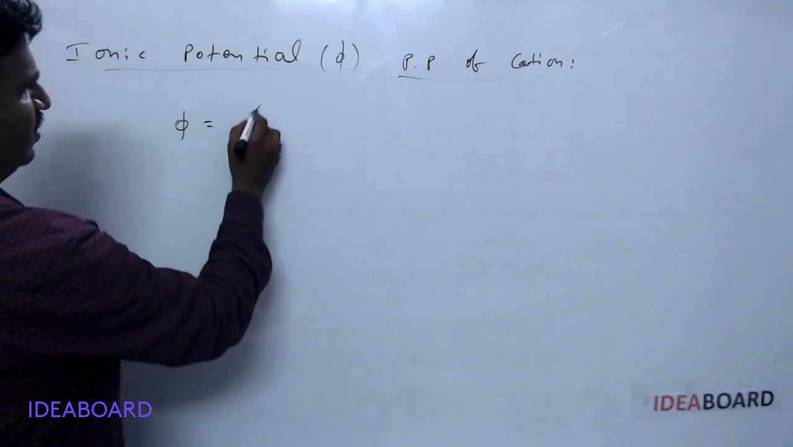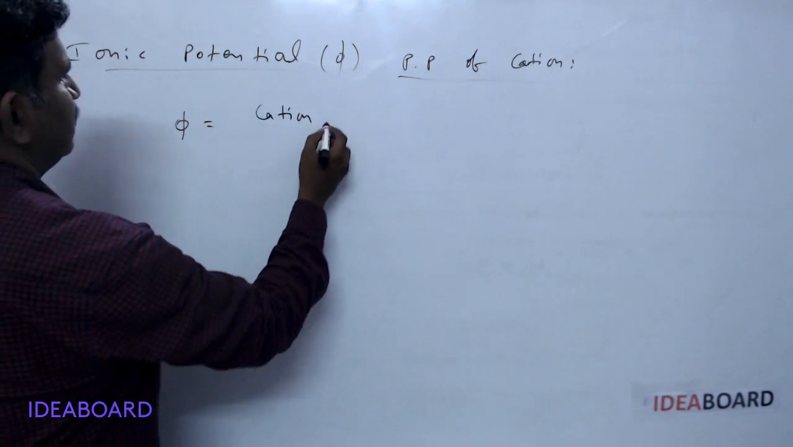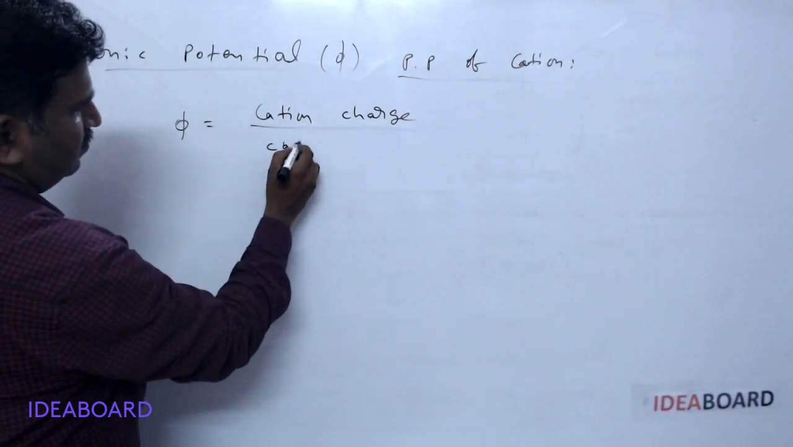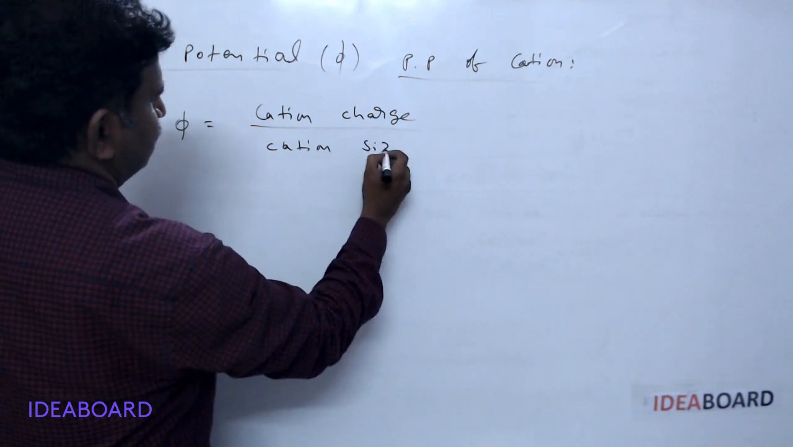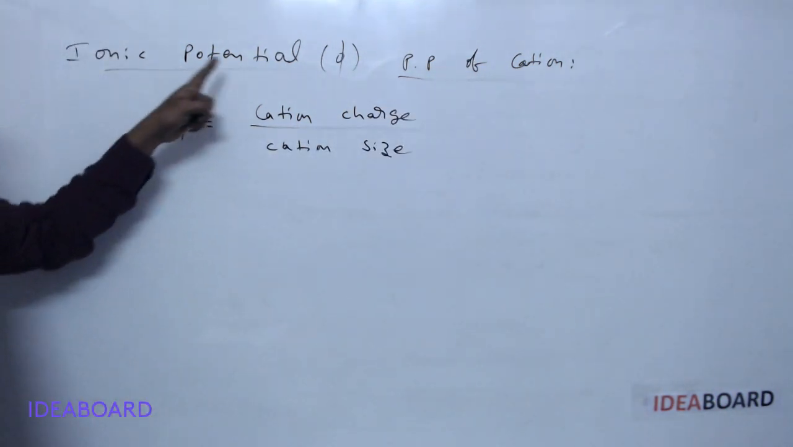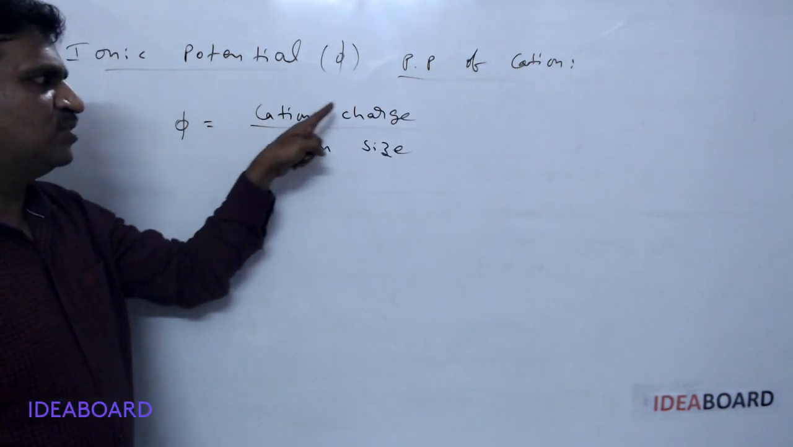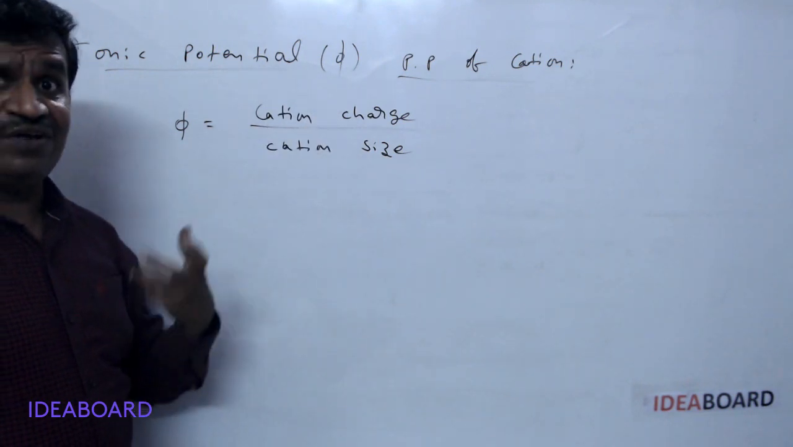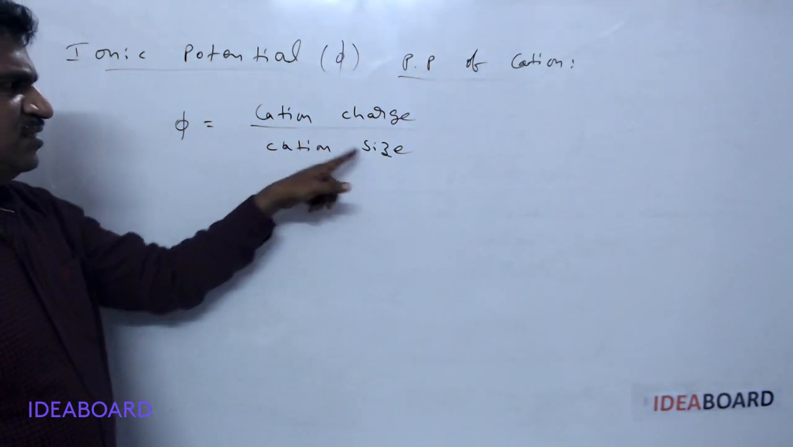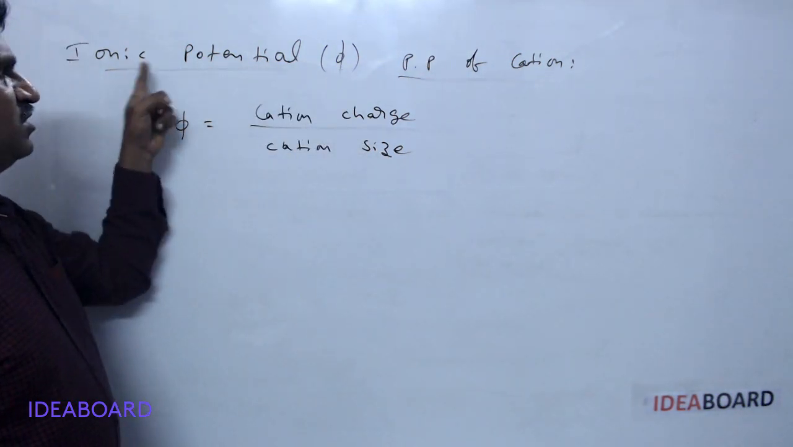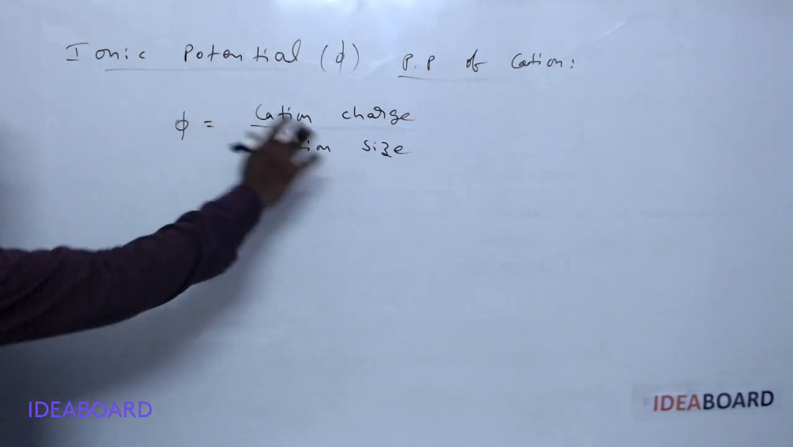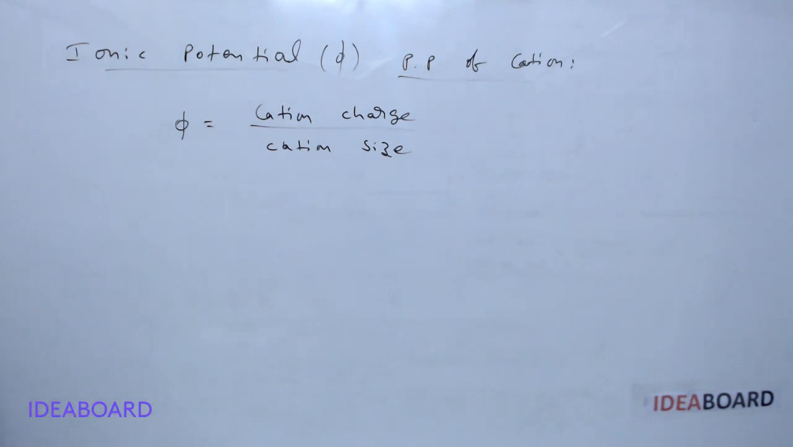for example, cation charge by cation size. So polarizing power of cation or ionic potential is directly proportional to cation charge. When the charge is more, then ionic potential or polarizing power of cation is more. When cation size is less, then ionic potential value or polarizing power of cation is more. Okay, this is about ionic potential. It is also one important term.